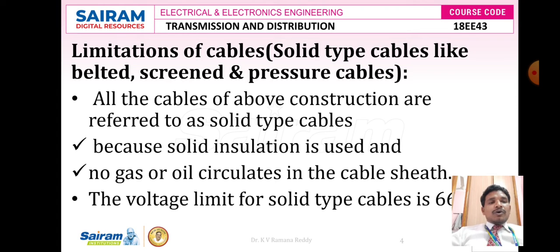So all the cables of the above construction are referred to as solid type cables, because of solid insulation material like lead sheath, paper insulation or impregnated paper, again covered by compound fibrous jute type of material or Hessian tape, and again covered by galvanized tape, and again by compound fibrous materials like jute. All these solid type cables, like belted cables, screened cables and pressure cables, because solid insulation is used and no gas or oil circulates in the cable sheath, have a voltage limit for solid type cables of about 66 kV.